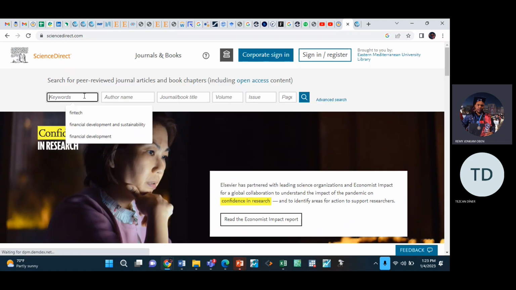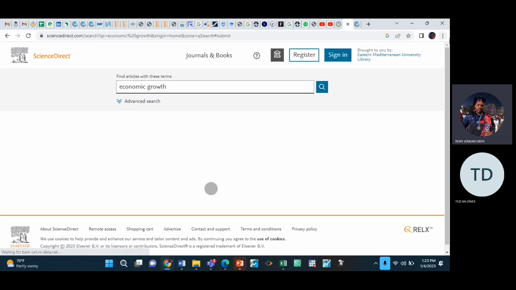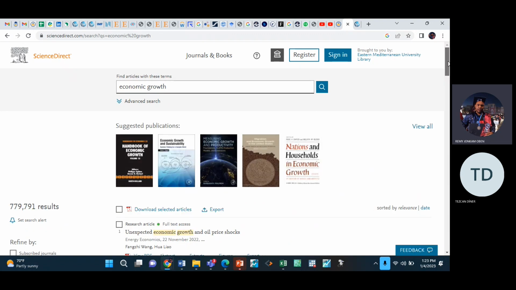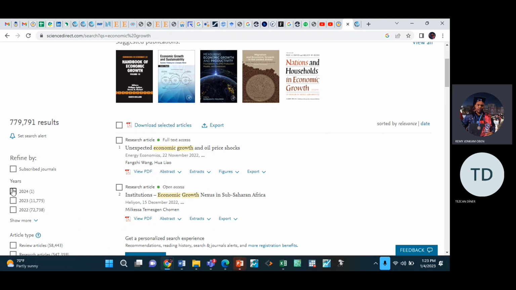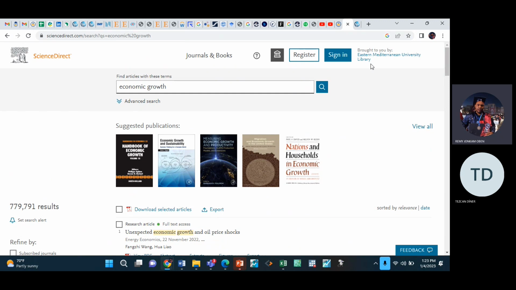You get high quality articles in high quality journals. And the important thing about Sciencedirect is that if you are trying to download papers, you can select the years. For instance, if you want just 2022 papers or whatever. So you can use this kind of websites to get articles.